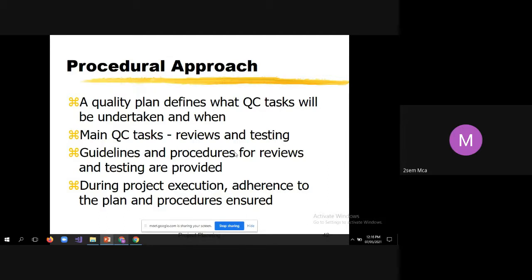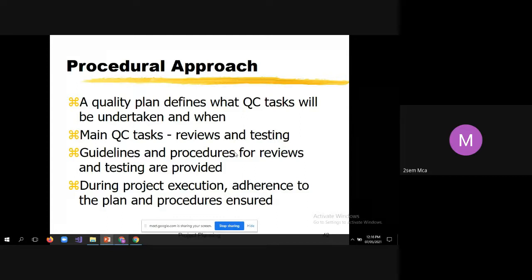The major quality control tasks are reviewing the deliverables and testing. So what are deliverables? After requirement analysis, the outcome is the requirements document, that is one deliverable. After that we start the design phase, so the design document is one deliverable. After that coding, the outcome is source code, that is one deliverable. After that testing, the deliverable is the test report.